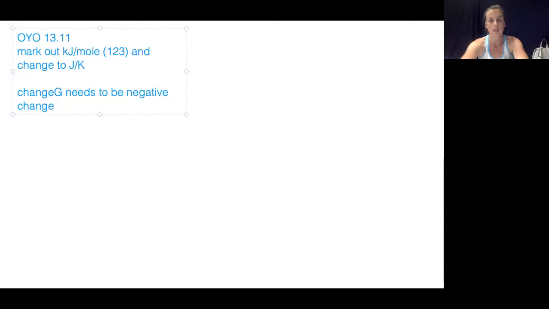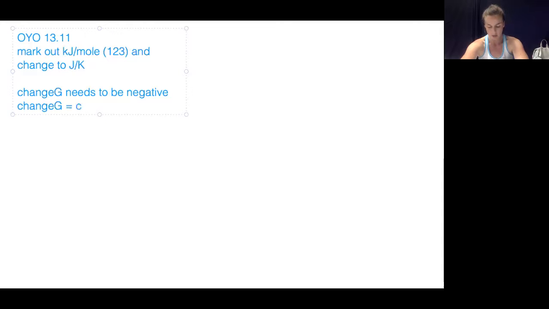At what temperatures is this reaction spontaneous? So like we talked about before in the last example, your delta G, your change in your Gibbs free energy, needs to be negative for it to be spontaneous, right? So this is our original equation.